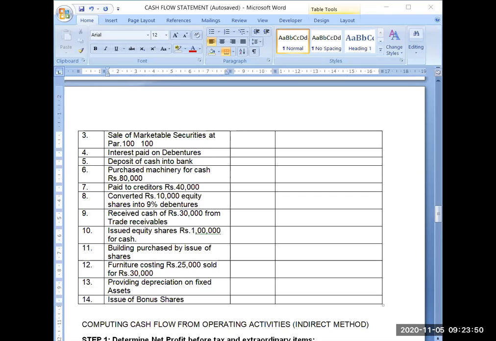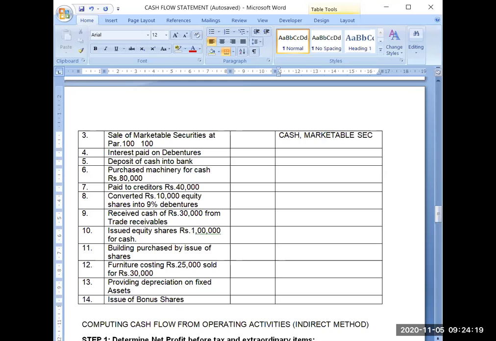Now, I am selling it, obviously you can think that I will be receiving the cash. But what is the source of cash? You can see one of our headings is cash and cash equivalents. And cash and marketable securities both are components of cash and cash equivalents.